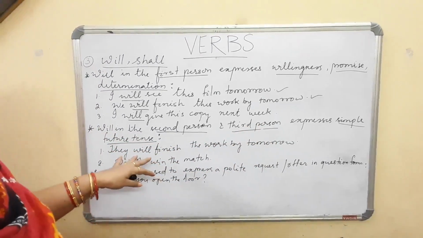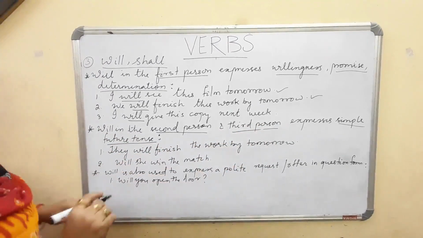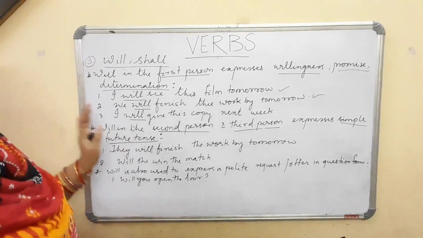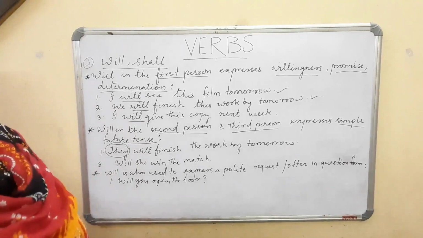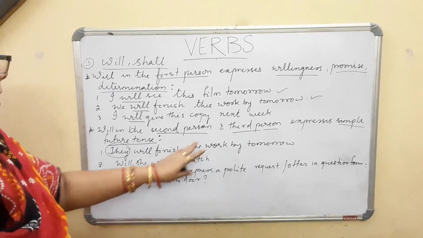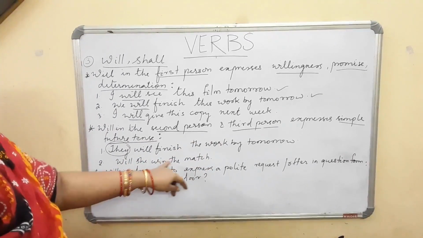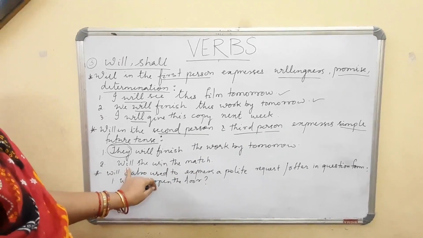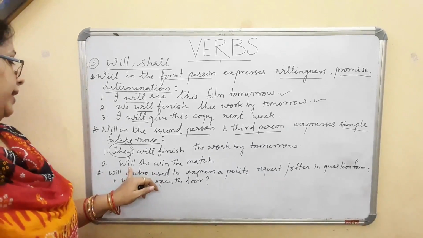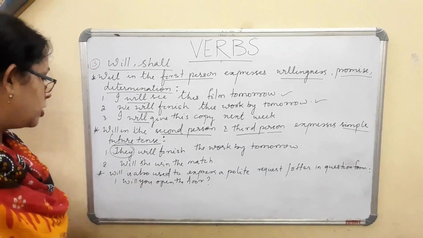That expresses the simple future tense, that they will finish the work by tomorrow. They is your which person? Third person. So they will finish. Will she win the match? Now she, I have used here, before that I have given the will, that means I am not sure. It is in a future tense. Will she win the match?